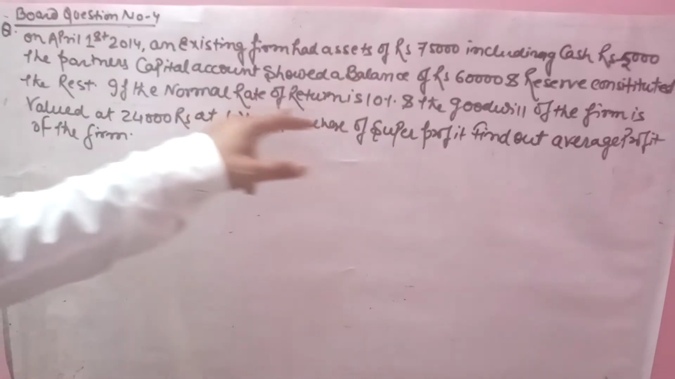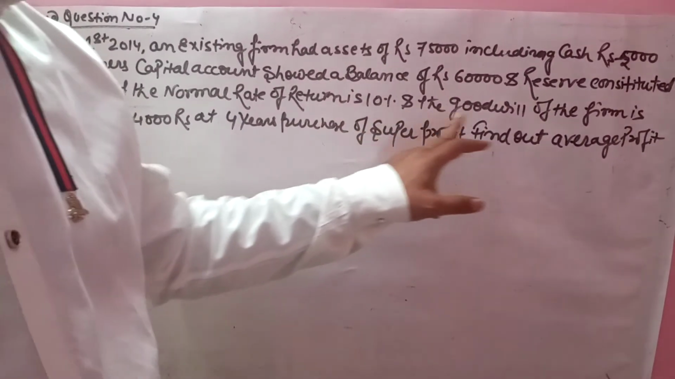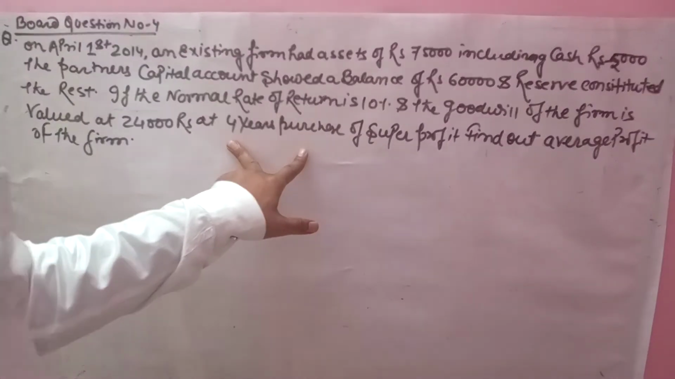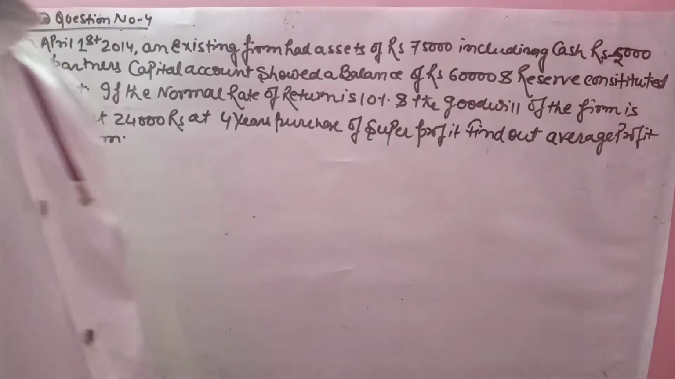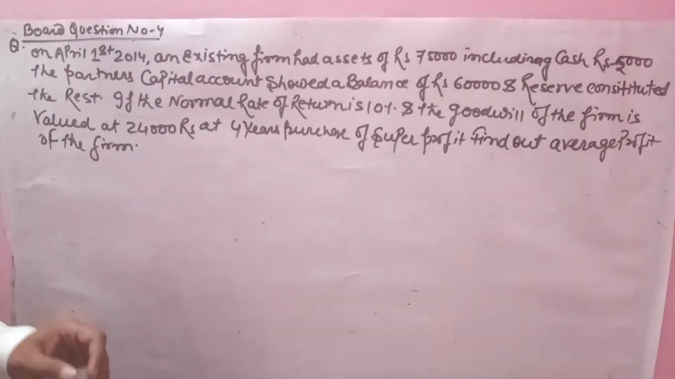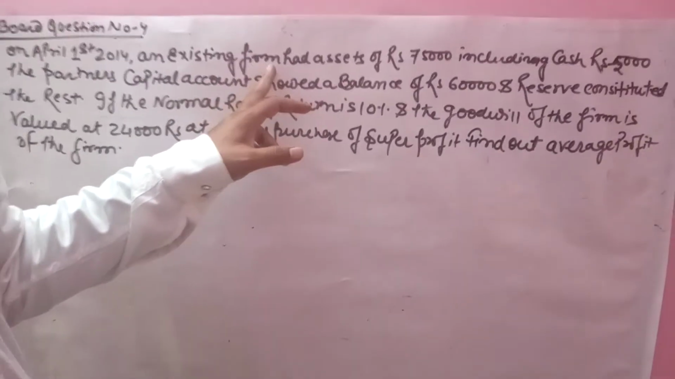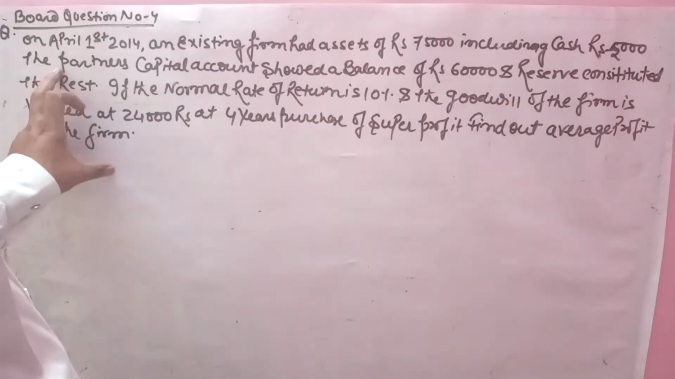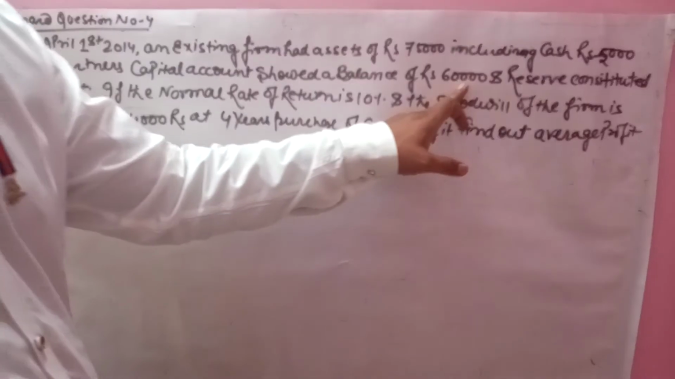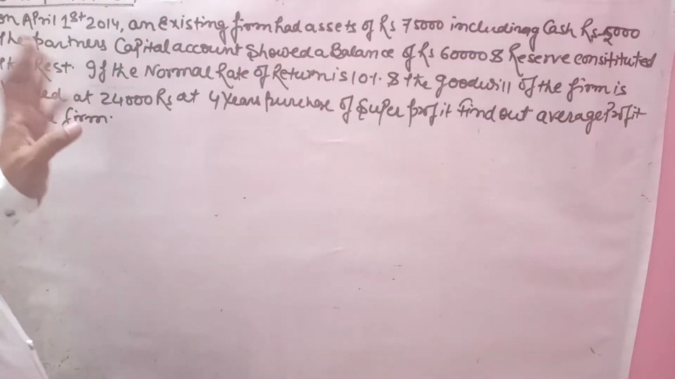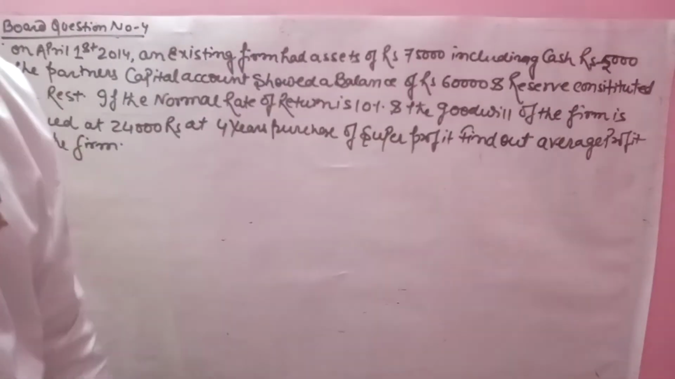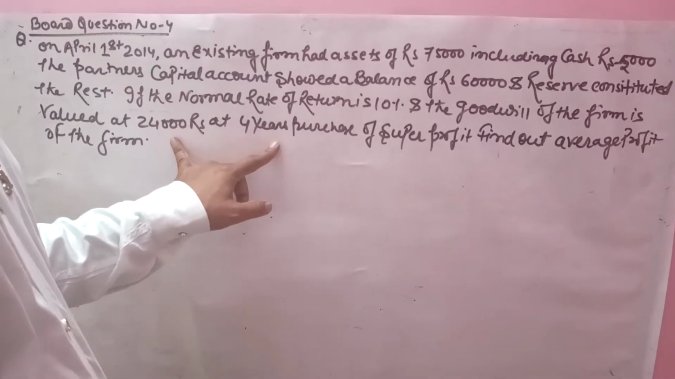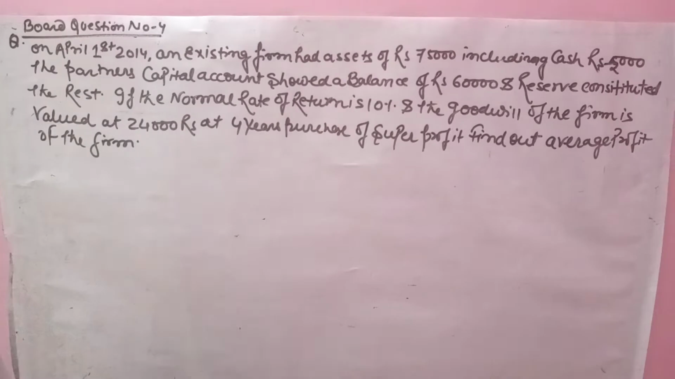If the normal rate of return NRR is 10% and the goodwill of the firm is valued at 24,000 at 4 years purchase of super profit, find out the average profit. Again I will repeat. On 1st April 2014, the firm had existing assets 75,000 including cash 5,000. The partners' capital account showed a balance of rupees 60,000 and reserve constituted the rest. If the normal rate of return is 10% and the goodwill of the firm is valued at 24,000 at 4 years purchase of super profit, find out the average profit of the firm.